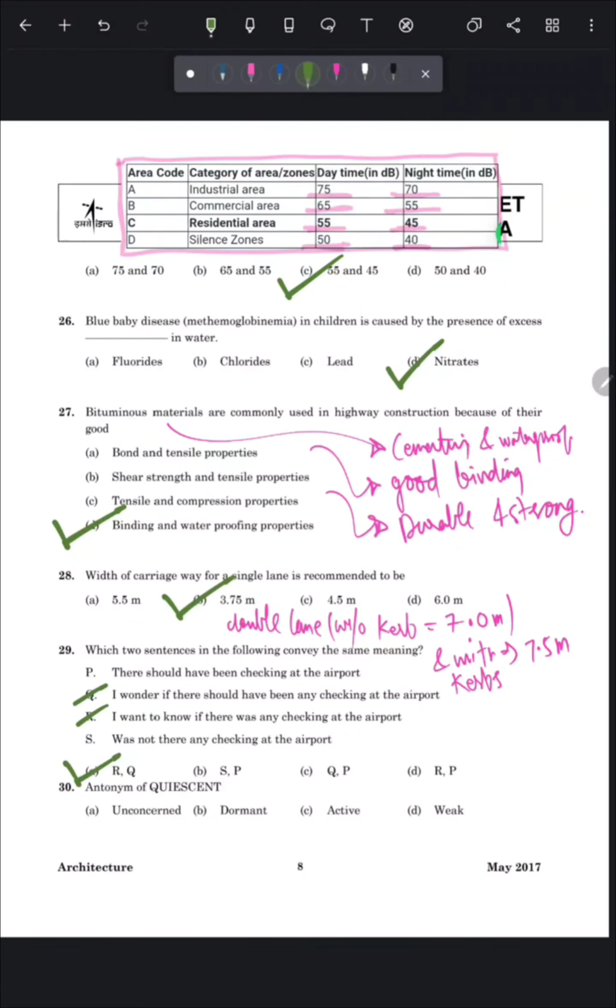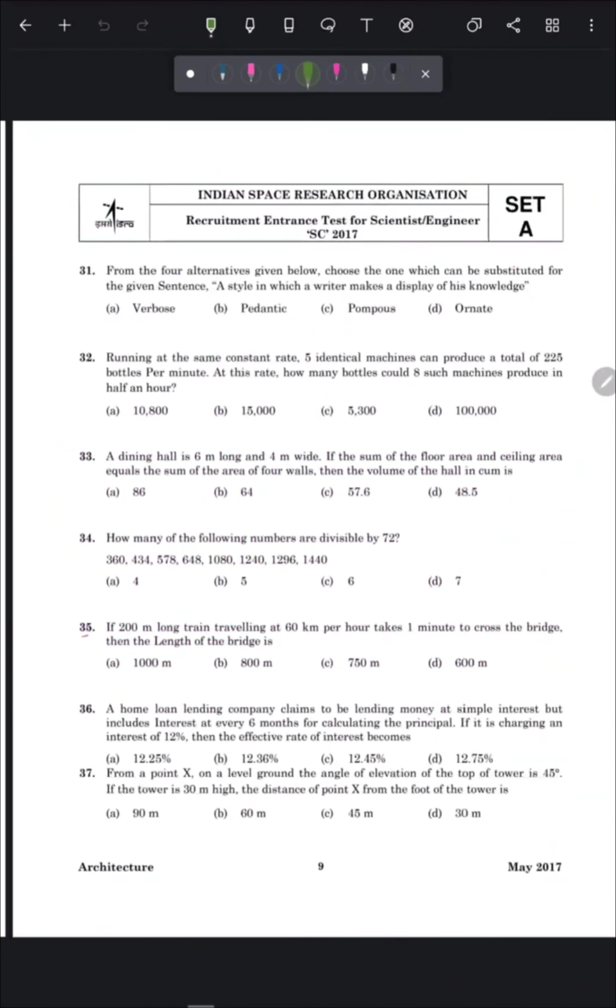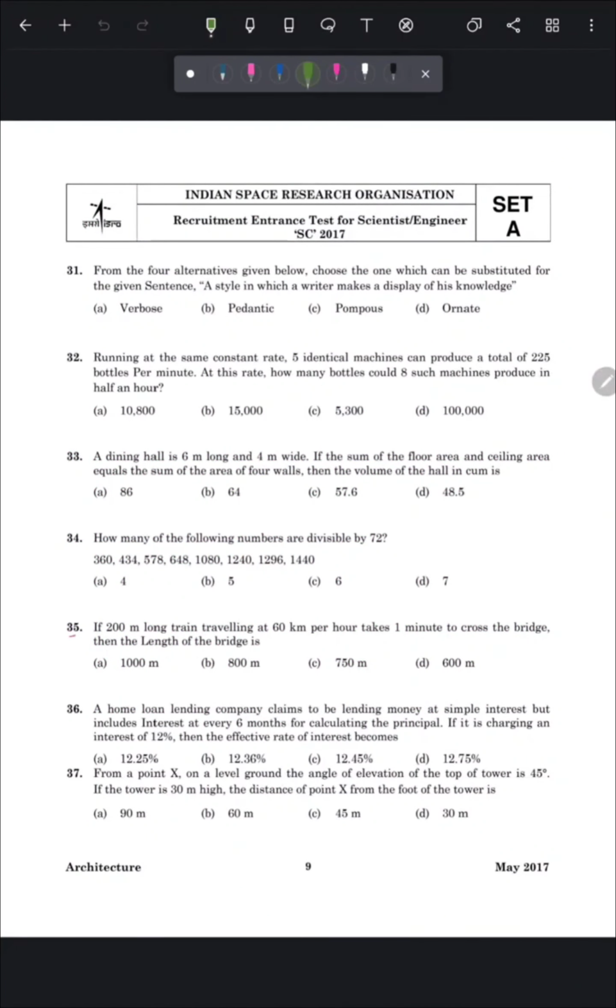Question number 30 is antonym of quiescent. So first understand its definition. Quiescent means inactive. So its antonym is option number C, active. So the correct answer is option number C. Let's move to the next question.